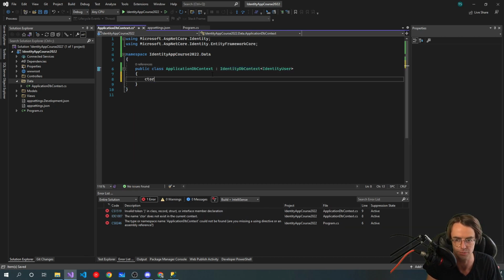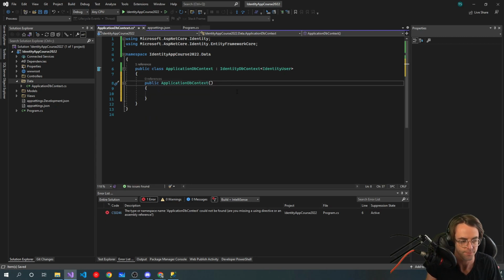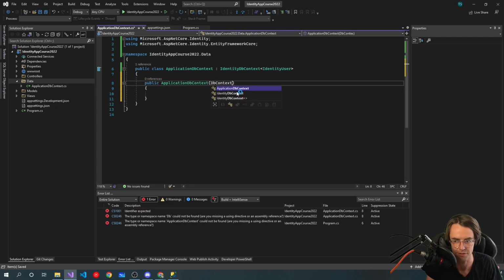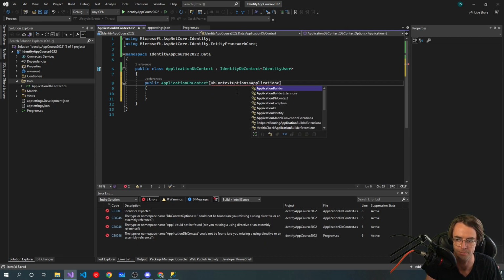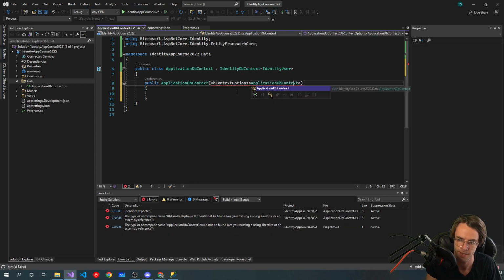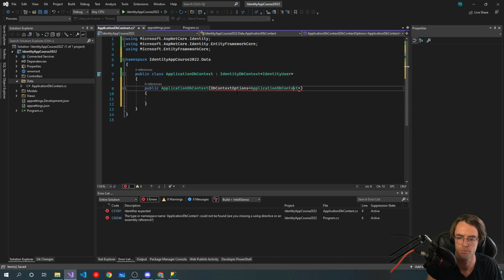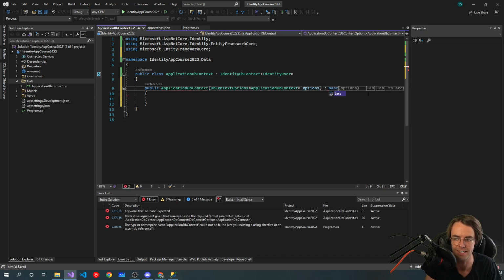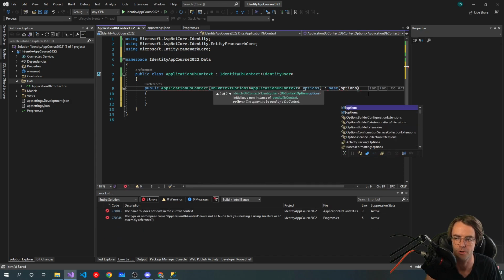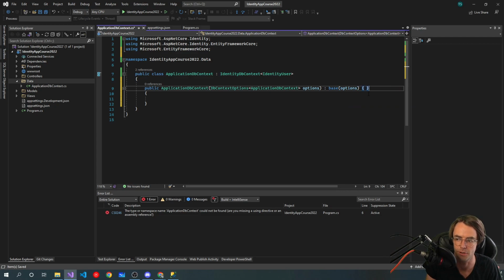So next we're going to have our constructor, and we're going to have our DbContextOptions, just like this, and we're going to pass in our ApplicationDbContext. Don't get too bogged down about what a lot of this stuff is. This is just boilerplate. You really don't even need to know what's actually going on here. I'll kind of explain it a little bit.